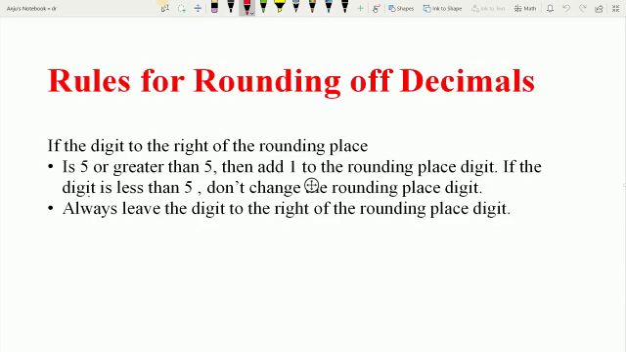So let us start. But before we start, let us revise the rules for rounding off decimals. The rules for rounding off decimals are the same as the rules for rounding off whole numbers. It means the digit we have to round, if the digit on its right side is 5 or more than 5, then we add 1 to the number we are rounding. And if the digit is less than 5, then the rounding place digit will be as it is.